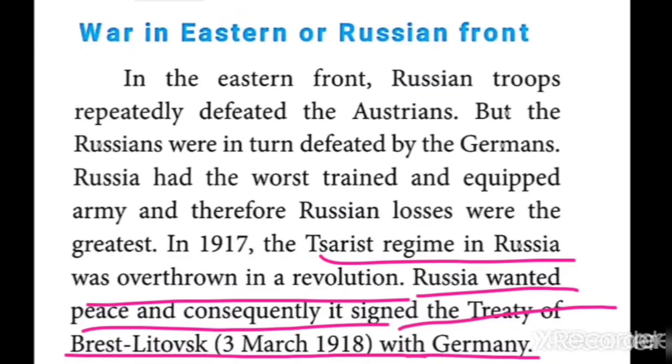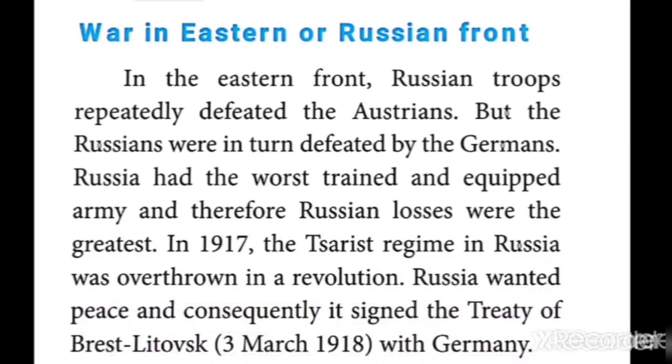It left the First World War in the year 1918, March 3rd, by signing the treaty. Which treaty? It's very, very important in history. Yes, the Treaty of Brest-Litovsk on 3rd March 1918 with Germany.